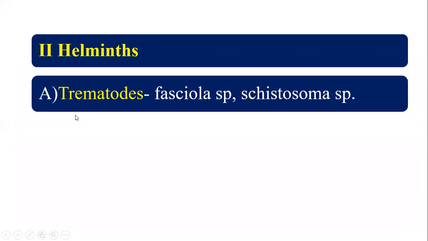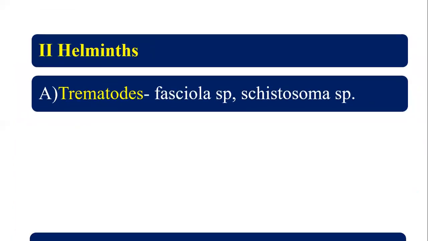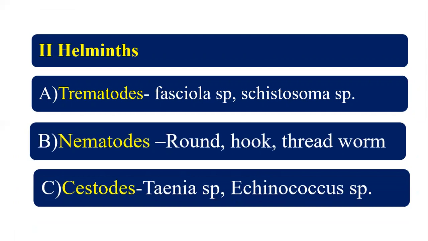Next, helminths. Helminths are trematodes, nematodes, and cestodes, the 3 branches. The important trematodes include Fasciola and Schistosoma species. The nematodes are roundworm, hookworm, and threadworm. Cestodes include Taenia and Echinococcus. So this is the classification of trematodes, nematodes, and cestodes, under the only 2 branches: protozoology and helminthology.